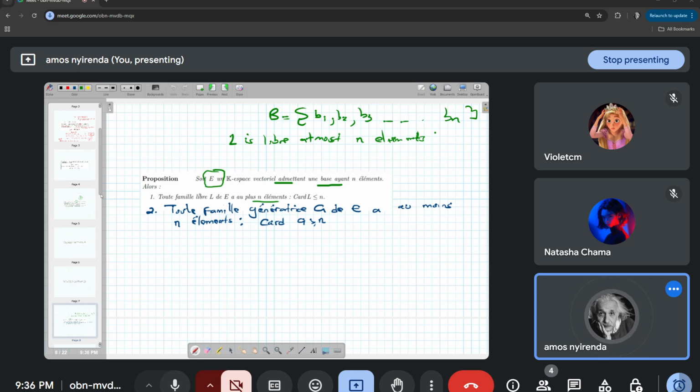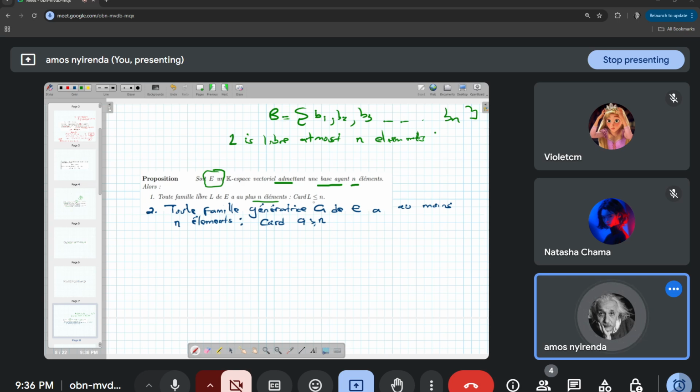Soit E un espace vectoriel admettant une base ayant n éléments. So if I have an espace vectoriel that has a basis that has n vectors, then toute famille libre L de E a au plus n éléments. So any family of vectors that is libre is going to have at most n elements.